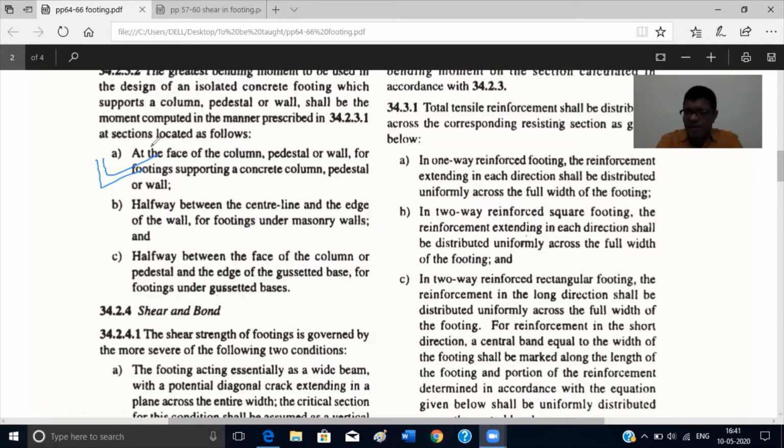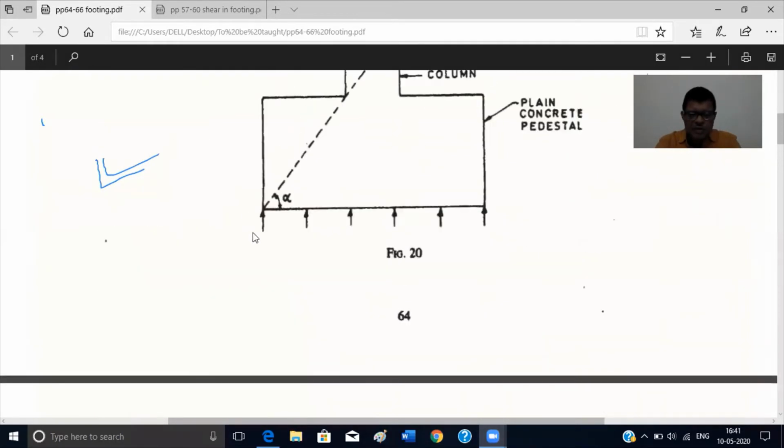for a single column. We are going for neither pile foundation, nor mat foundation, nor continuous or combined footing. So at the face of the column, that means in the previous diagram, if you go to that diagram again, it will be easy to understand. Now here, at the face of the column means, if I draw this plan here. So this is my plan. This is the column. This is the footing